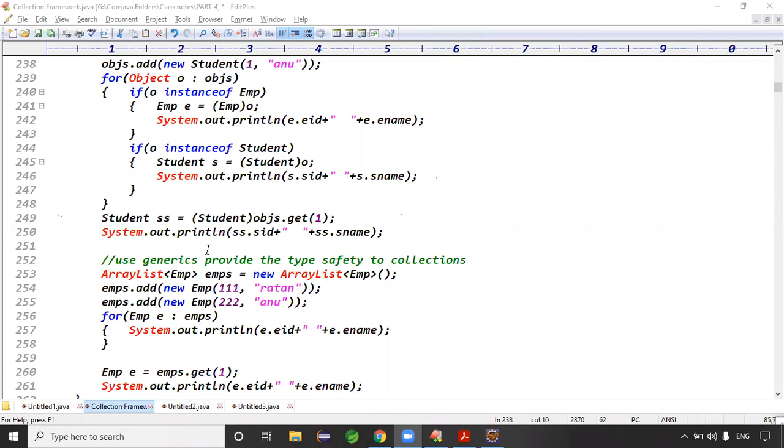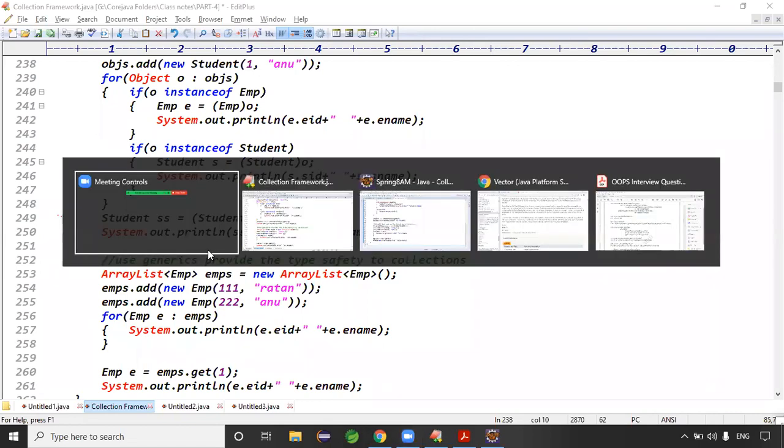Collections were introduced in the 1.2 version, but collections became more popular from the 1.5 version. Guys, Java 1.5, the Tiger version, is a powerful version. Everyone in the industry started looking to Java because of the Java 5th version. Up to Java 5, .NET was very famous and other languages were very famous. From Java 5 onwards, Java became more popular in the market because of its powerful features.